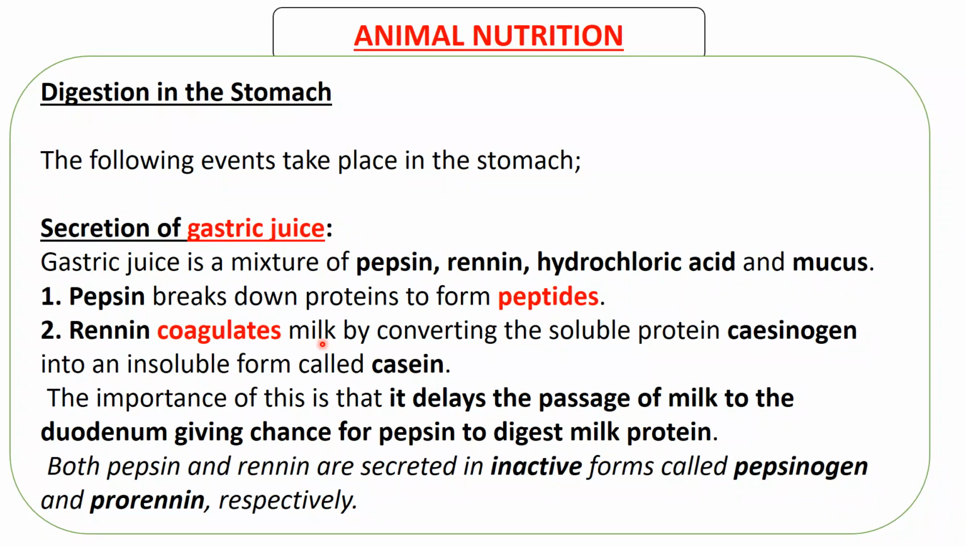Now there is an interesting fact. Both pepsin and renin are secreted in inactive forms called pepsinogen and prorenin, respectively. What they're trying to say is, in the gastric juice, pepsin is not pepsin, it's called pepsinogen, and renin is not renin, it's prorenin. Before these two become pepsin and renin, they cannot do anything. They are not active. They cannot catalyze any reaction. So how are they converted to pepsin and renin?